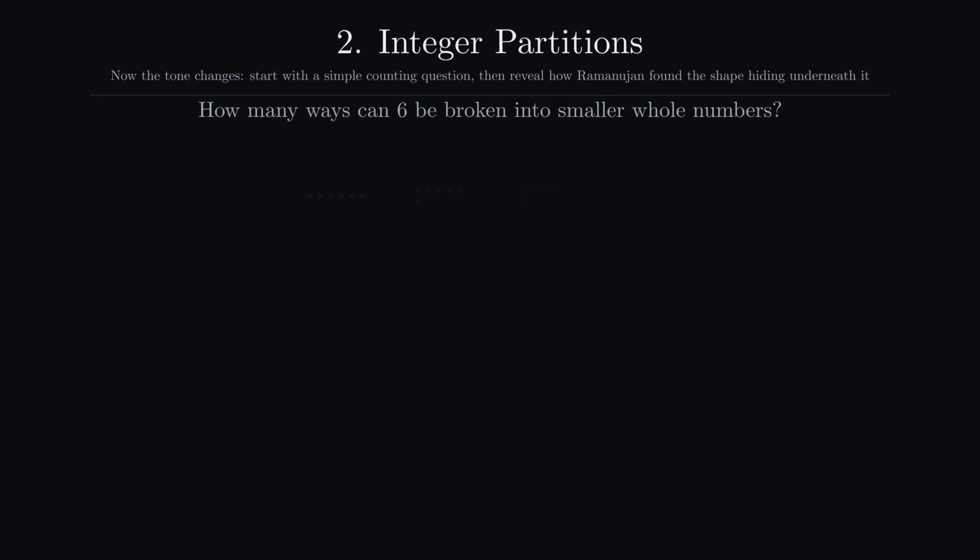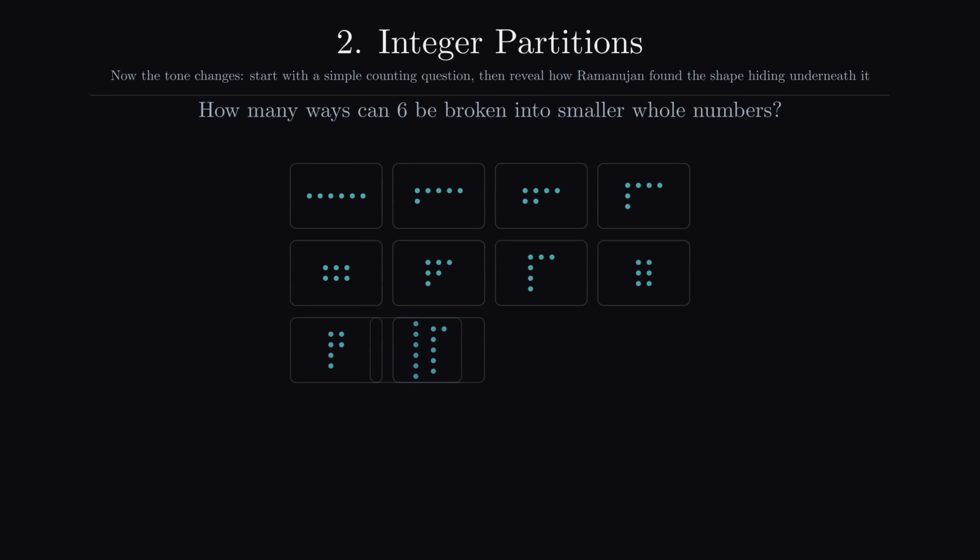It's integer partitions, and a partition is basically how many ways a number can be broken into smaller numbers. For example, the partitions of 6 are 11, because the number 6 can be broken up in 11 different ways. So 3 plus 3, 2 plus 2 plus 2, etc. And Ramanujan wanted to figure out, is there a formula that will tell us how many partitions a number has, just by plugging it in? By the way, this is much easier to visualize with shapes, so take a look at some of those I've put on the screen.